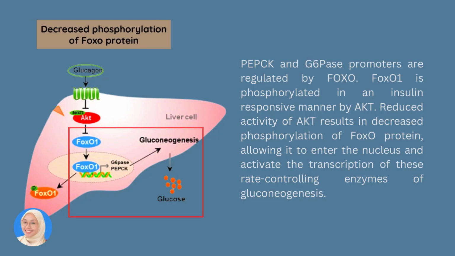The fasting hyperglycemia in patients with type 2 diabetes is the clinical correlate of the increased glucose production by the liver because of insulin resistance. This is the result of the lack of inhibition of the two key gluconeogenic enzymes, PEPCK and G6Pase, due to the decreased phosphorylation of FOXO that is caused by the reduction of AKT activity. This allows the FOXO protein to enter the nucleus and activate the transcription of these rate-controlling enzymes of gluconeogenesis.